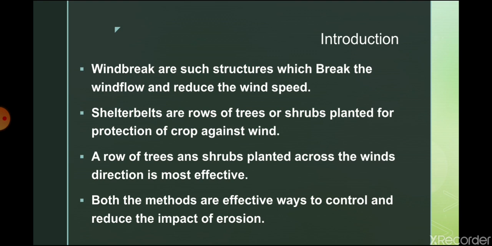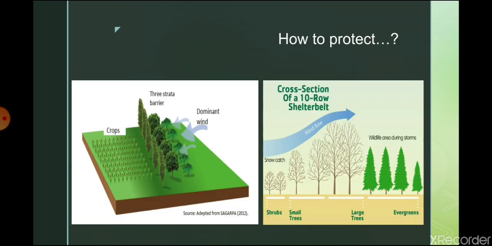This is one of the most effective methods for wind erosion. Both methods are effective for reducing the impact of wind erosion, as well as controlling wind erosion. Now you can see another view of how to protect your surface from wind erosion.